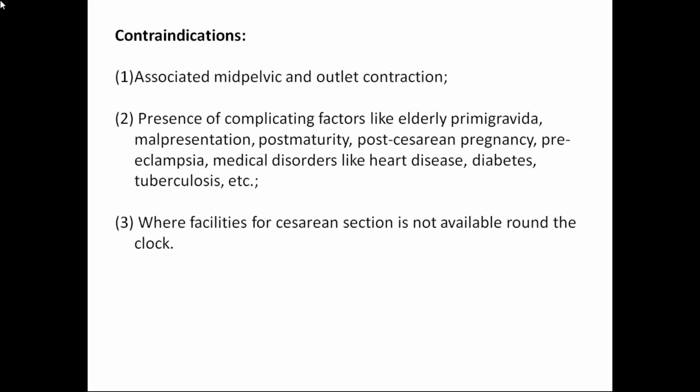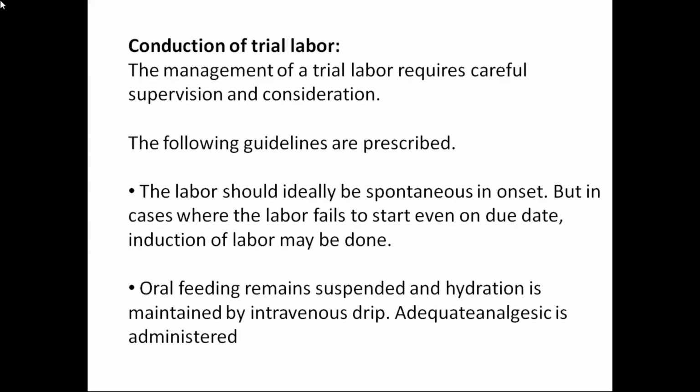Also, in the presence of any complicating factors, like an elderly primigravida, that is, more than 35 years of age, and malpresentations, like occipito-posterior or breech presentation. Post-maturity, where the baby is already compromised and may have passed meconium, so don't go for a trial of labor. Post-cesarean pregnancy, preeclampsia, medical disorders like heart disease, diabetes, TB, if any complications are there, don't go for a trial of labor. And where facilities for cesarean section are not available, you don't go for a trial of labor.